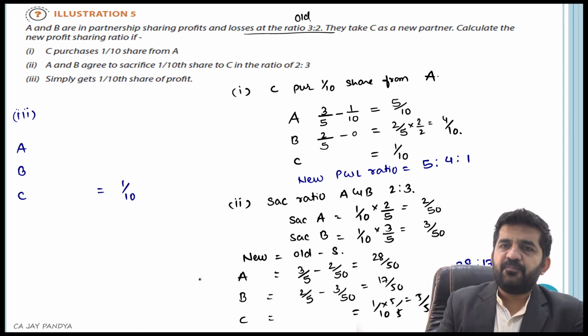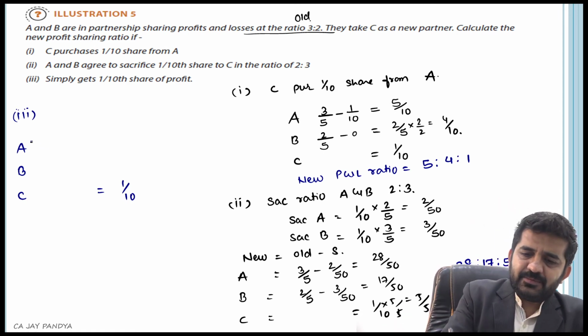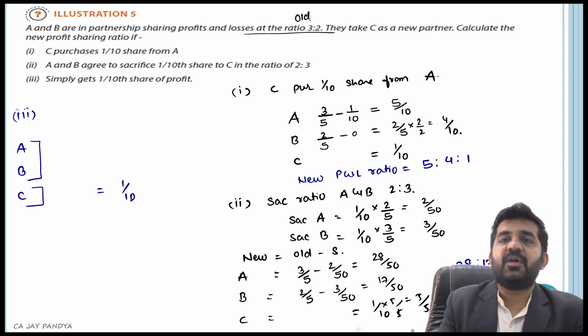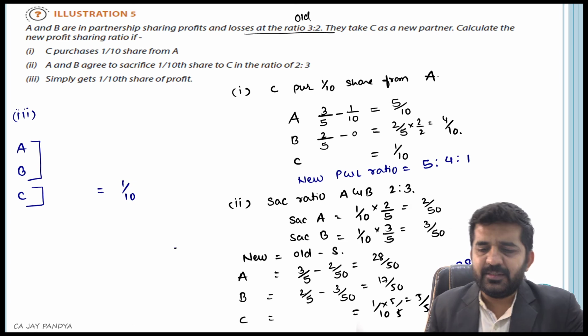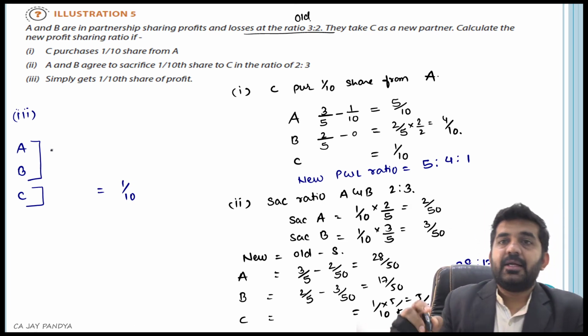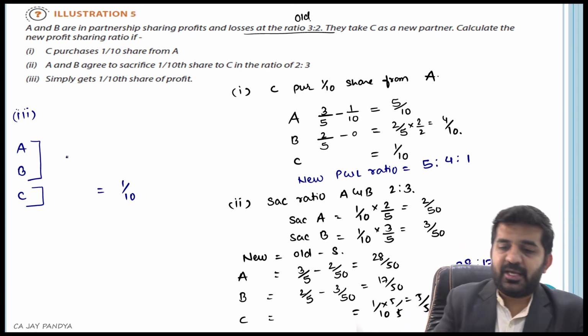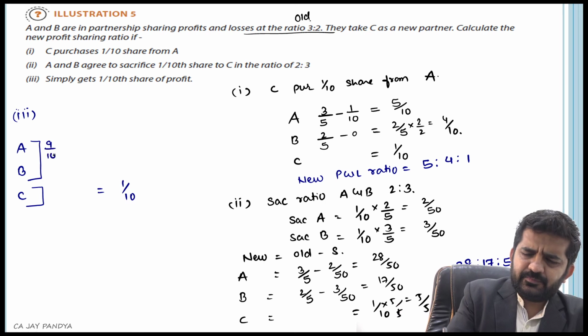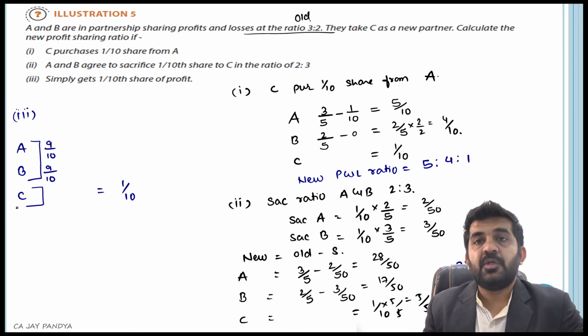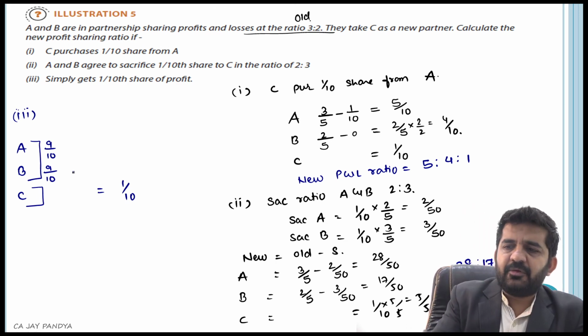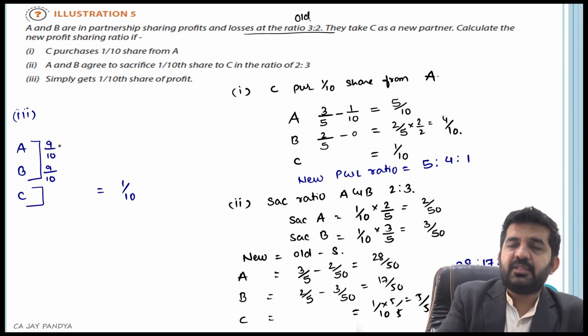So if both of them agree that they will be giving 1/10 share to Mr. C, then the 9/10 share will be distributed between these two in the ratio of 3:2, their existing ratio.